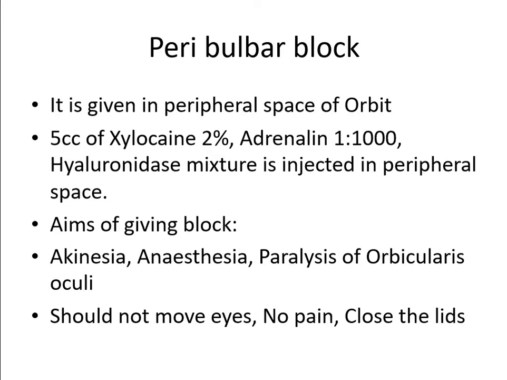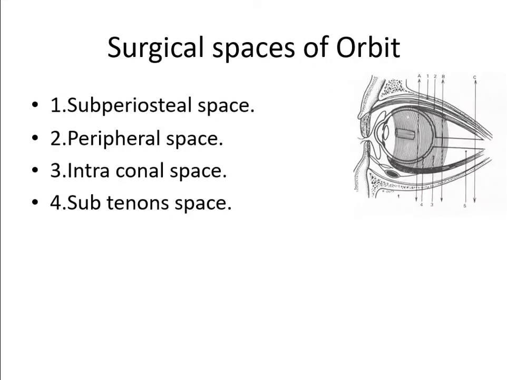And when the patient cannot close the lid, you have paralyzed the orbicularis oculi muscle. So when you give a peribulbar block, when you inject 5 cc of the xylocaine adrenaline hyaluronidase mixture in the peripheral space, you will be paralyzing all extraocular muscles, the ciliary ganglion, and the orbicularis oculi muscle. So you will achieve akinesia, an immobile eyeball, an anesthetic eyeball, and the patient will not be able to close the lid.